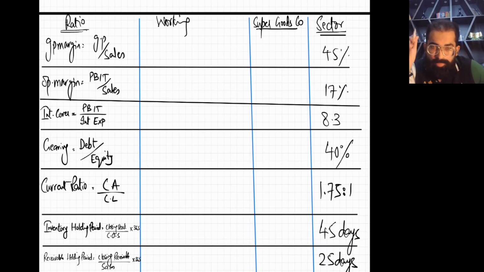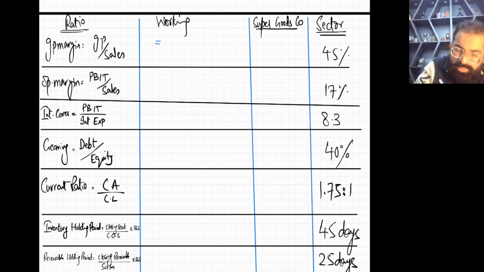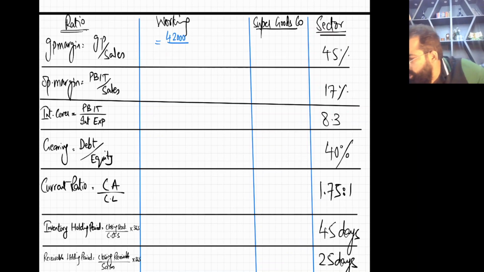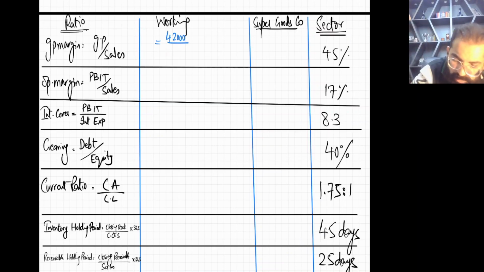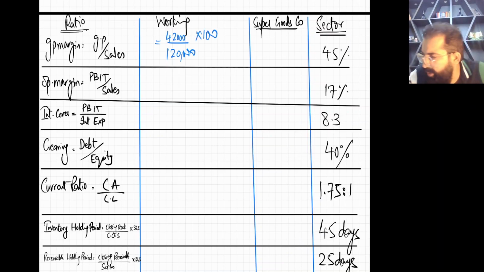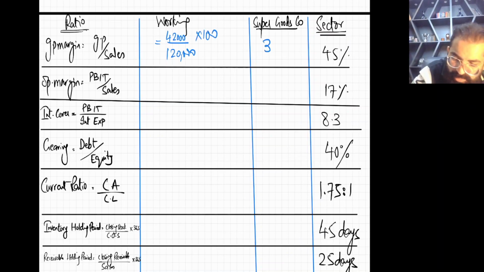Now, GP margin is GP upon sales. My dear student, please see the screen. Gross profit is 42,000 divided by sales of 120,000, multiplied by 100, so you will get 35%. This is the answer.